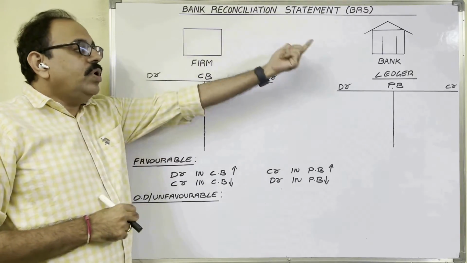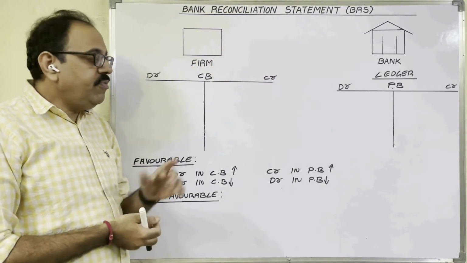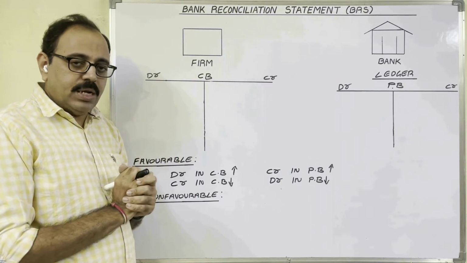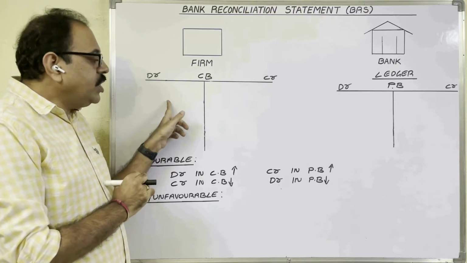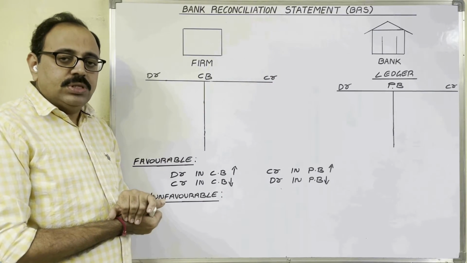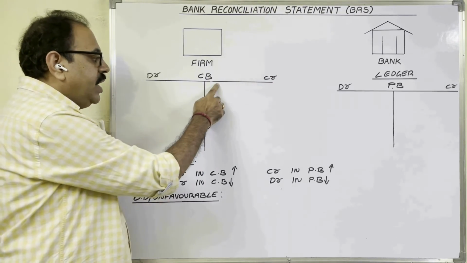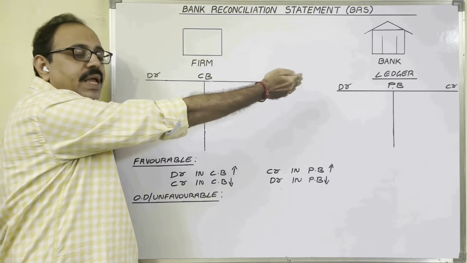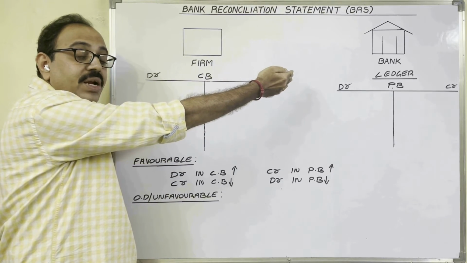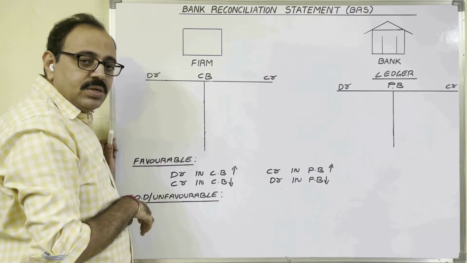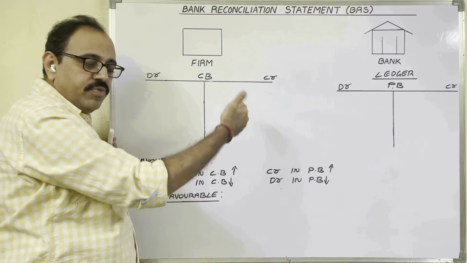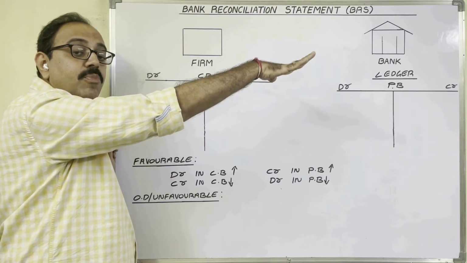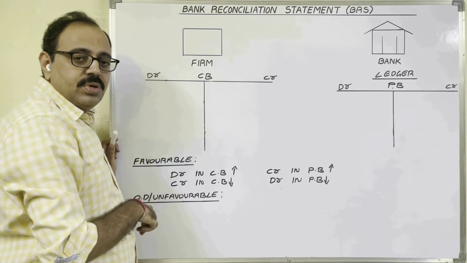We have taken OD from bank. Already we have taken loan from bank. There is overdraft bank balance. We deposited some amount in bank account. Deposits means in cash book we show on debit side, no? So if you deposit any amount, what is the effect on our overdraft? Overdraft means loan. We have taken loan. If you deposit money, that loan amount will be reduced, no?